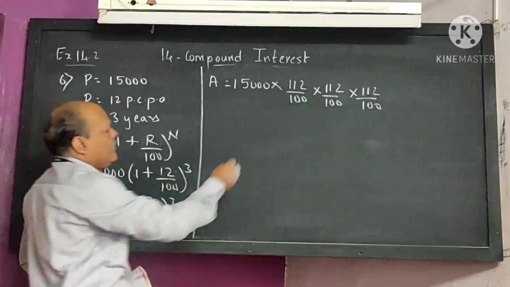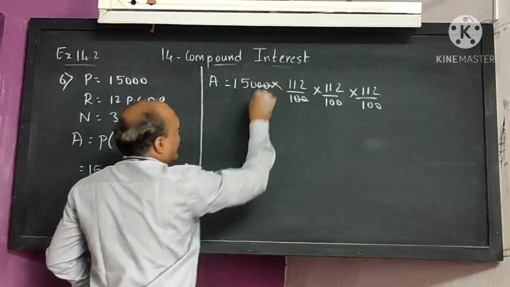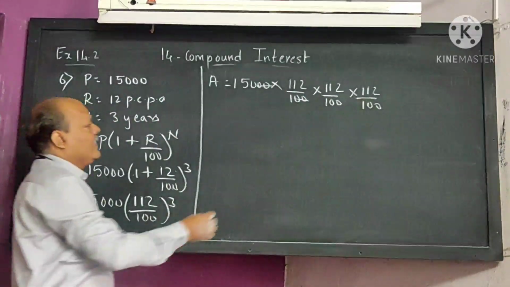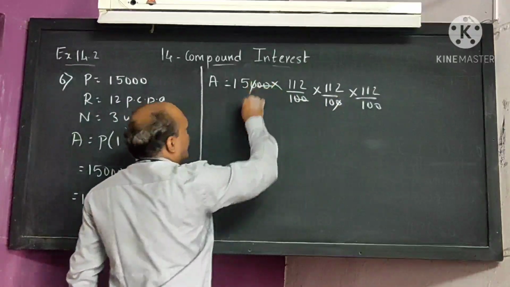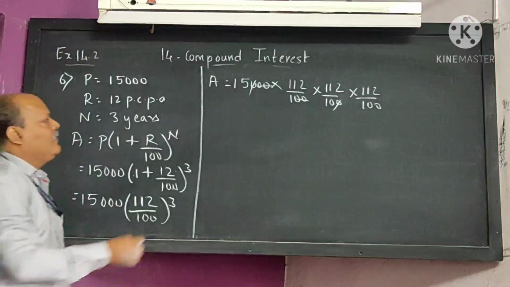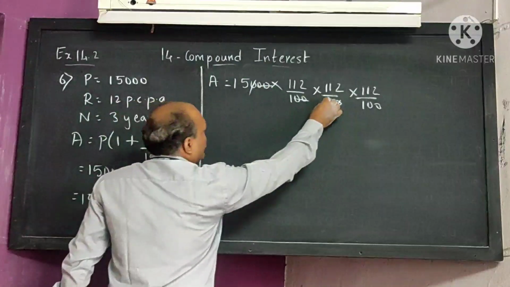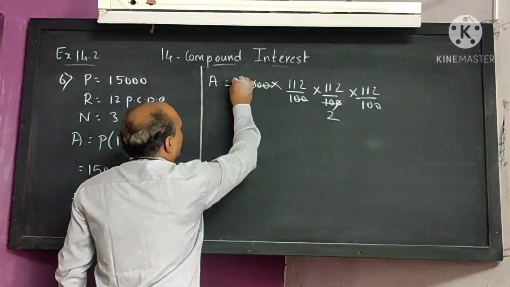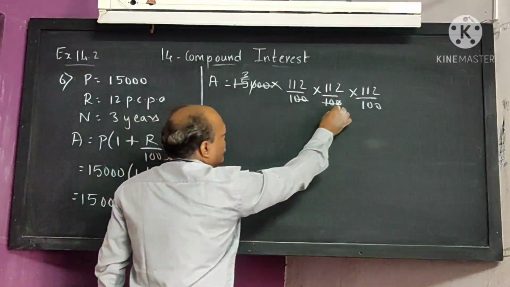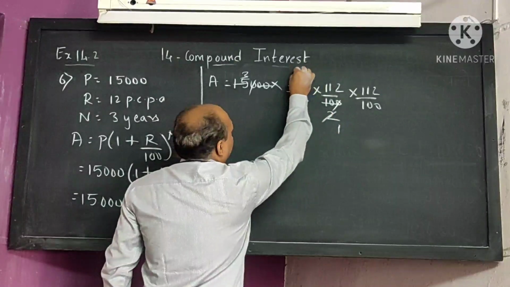Now the cancellation. This 20 gets cancelled. Again 10 we can cancel. Is it clear to everyone? Again we can cancel this. 5 2s are 10, 5 3s are 15, 2 1s are 2, 56.